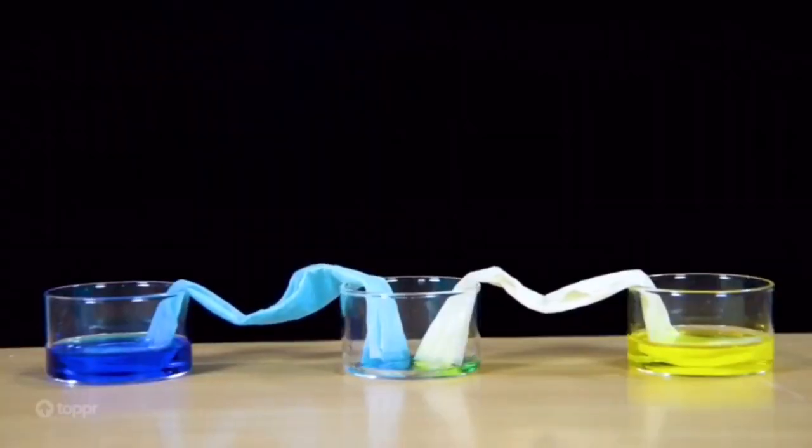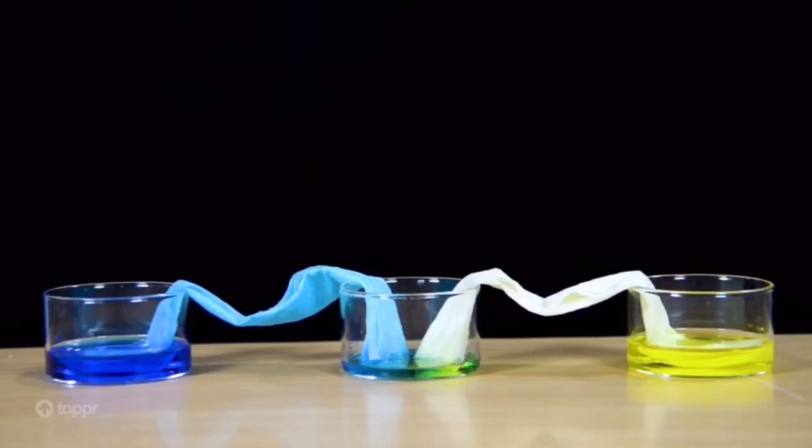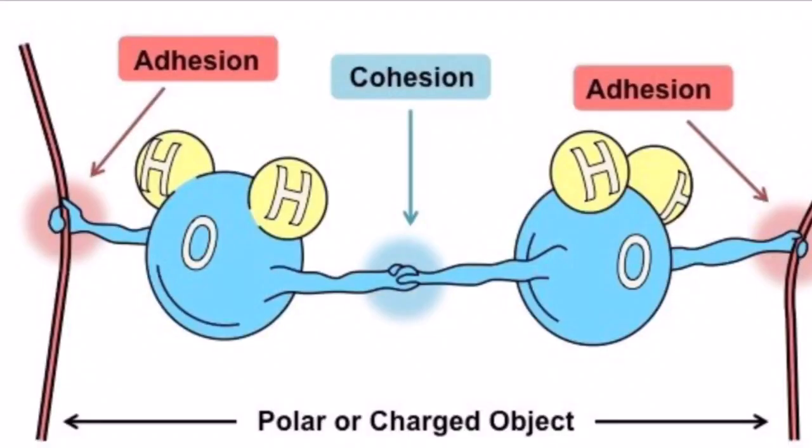Hi, I'm Shaman and I'm going to explain to you about adhesive and cohesive forces. As for the cohesive and adhesive forces of water, let's take a look at this simple experiment. As you can see, the yellow and blue liquid moves via the towel into the empty beaker. This is because water molecules are attached to each other through a cohesive force. At the same time, water molecules are also attached to other surfaces through adhesive force, or adhesion. Both forces produce capillary action, which allows water to enter and move along narrow spaces, such as in the xylem tube.